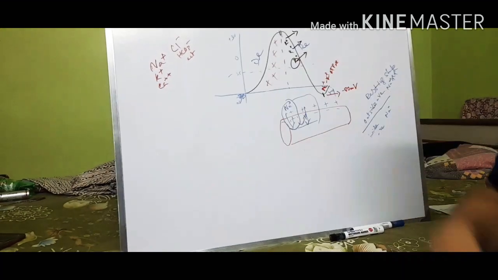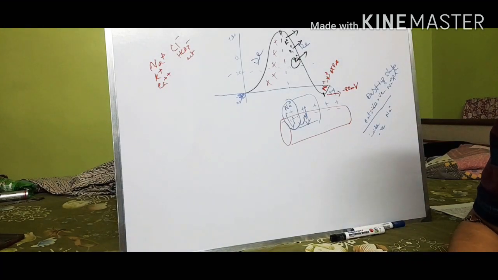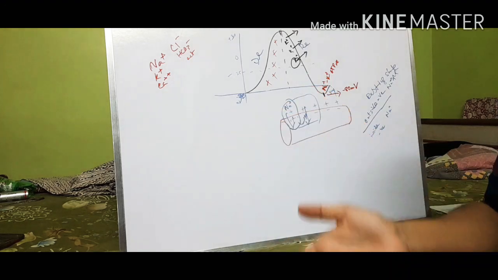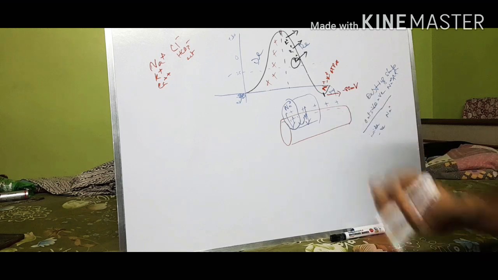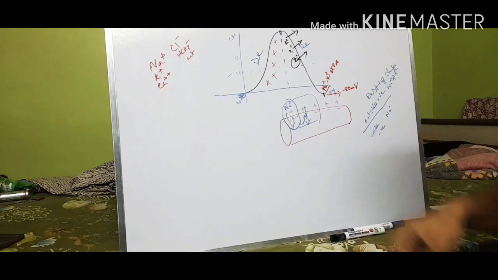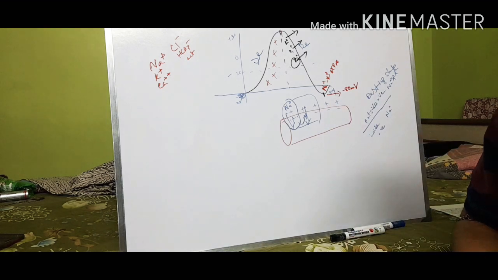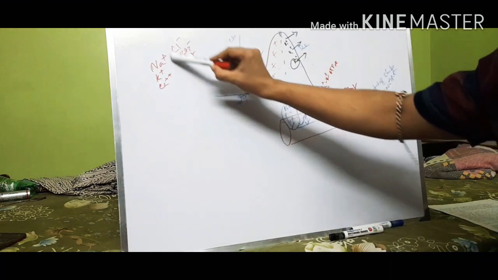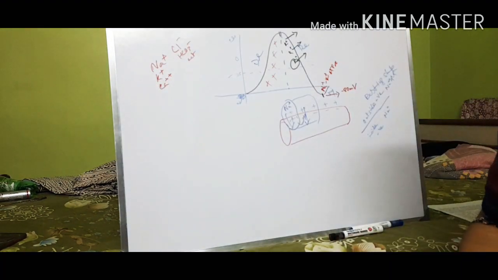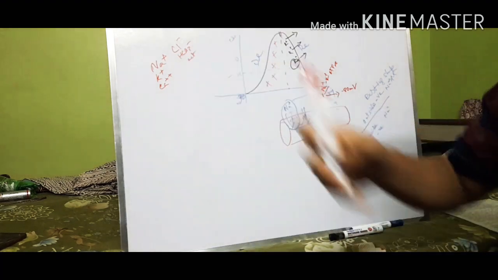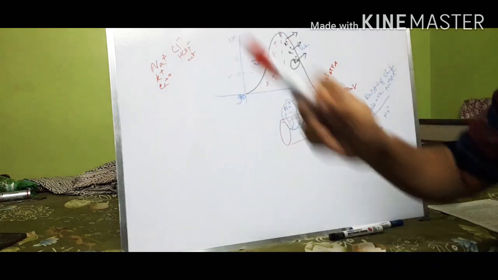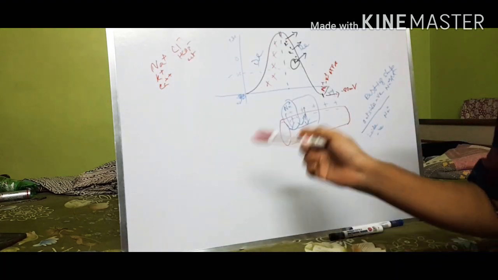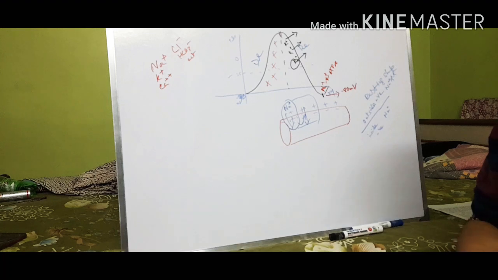By definition, the action potential is a large rapid change in membrane potential, in which the membrane potential actually reverses. That is, the inside of the cell becomes more positive than the outside. We all know that our body contains various ions, positively charged as well as negatively charged. The positively charged ions are sodium, potassium, calcium, and the negatively charged ions are chloride, bicarbonate, etc. And we have the buffer system of the body. That is a different thing.